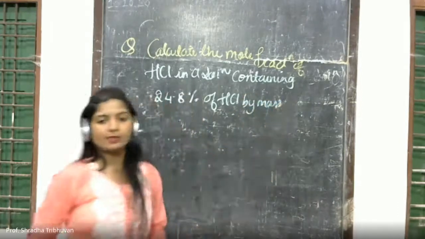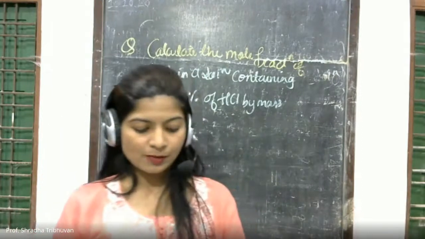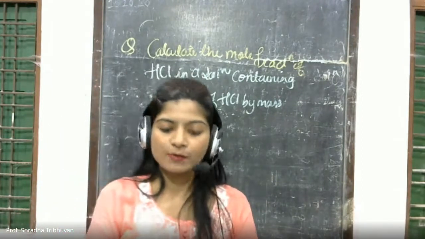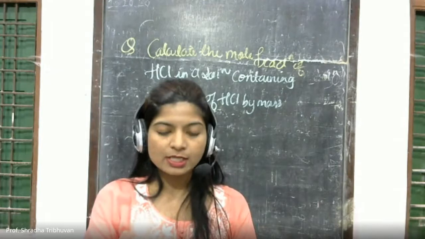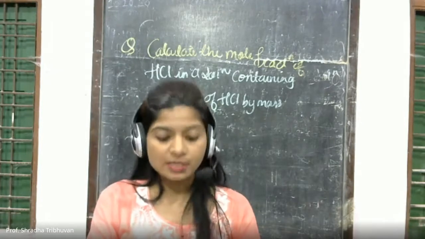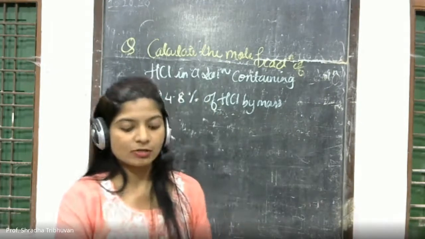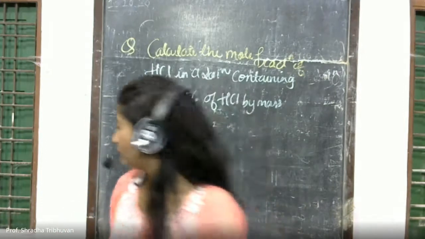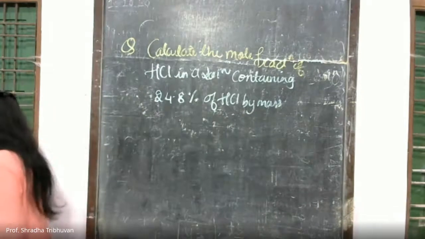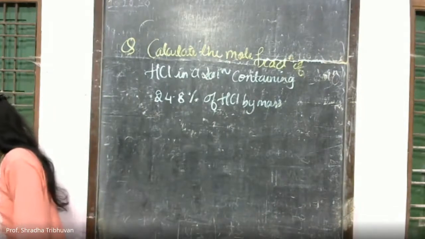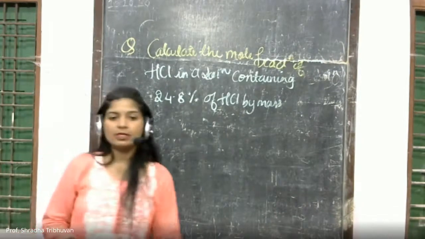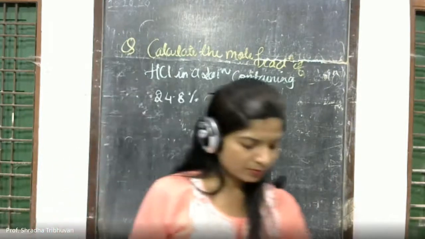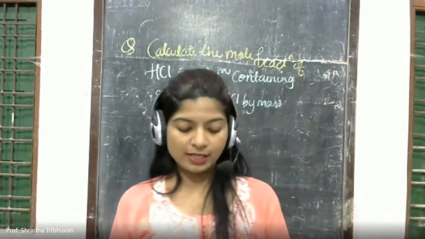This is very simple. Now, see, the problem is to calculate the mole fraction of HCl in a solution containing 24.8% of HCl by mass. Now this percentage is given for HCl. When it is given in percentage, what method you should follow, that we will see now.